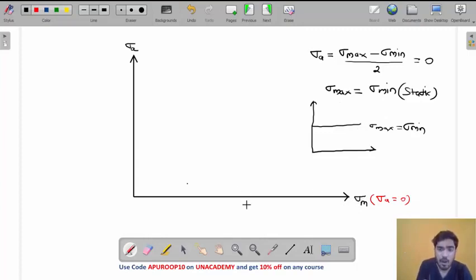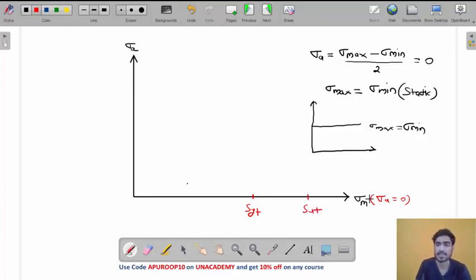So if you are on the sigma m axis, the stress is static. Do you understand this? If you are on the sigma m axis, sigma a is 0, meaning the stress is static. So what will be the maximum value of sigma m? If you are on this axis, how much stress can you apply? If it is a static stress, then the maximum you can apply is SYT if it is a ductile material, and if it is a brittle material, then the maximum you can apply is SUT, right?